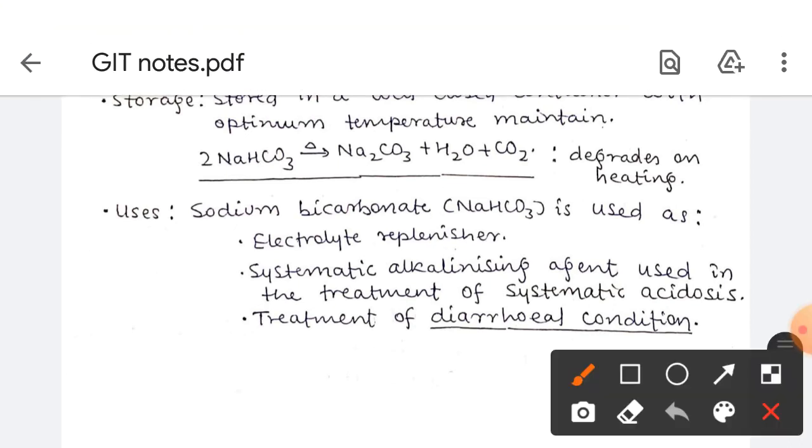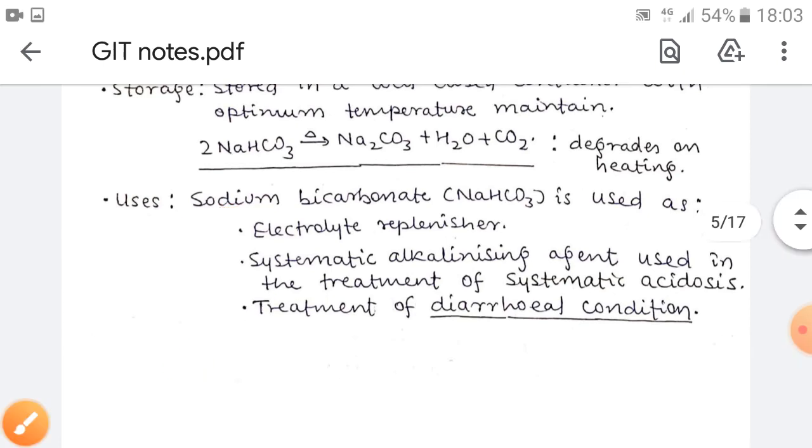Now the uses of sodium bicarbonate: as we study it in antacids, it is basically used as an antacid. It is also used as an electrolyte replenisher because sodium is there. It is used as a systemic alkalinizing agent in the treatment of systemic acidosis and diarrheal conditions. So these are the uses of sodium bicarbonate.